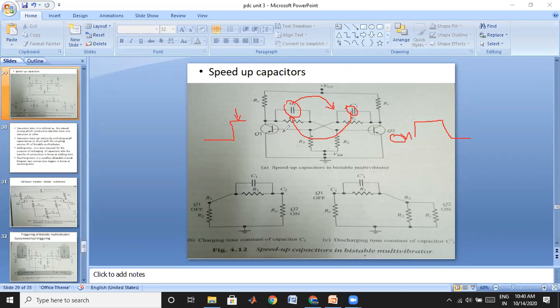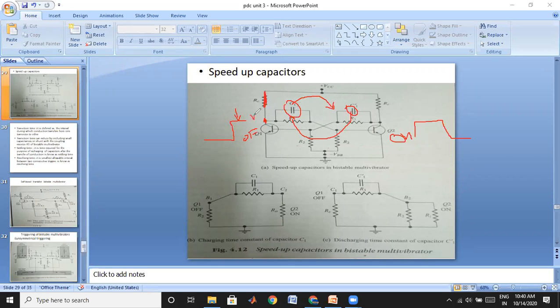If you see these two capacitors, it may be C1 and C1 dash. The charges in these capacitors may not be equal. If we observe the voltage across this capacitor, suppose this is an off transistor. In the ideal case, there is no current flowing. Therefore, the drop across this resistance will be 0.